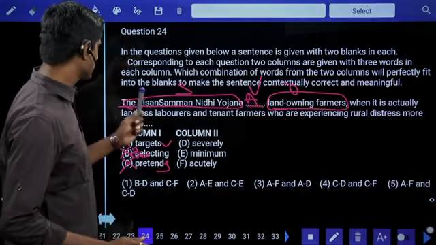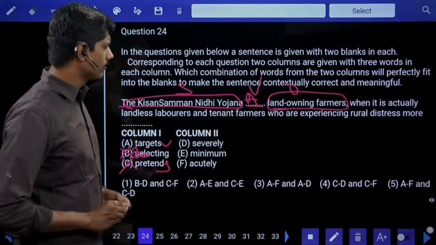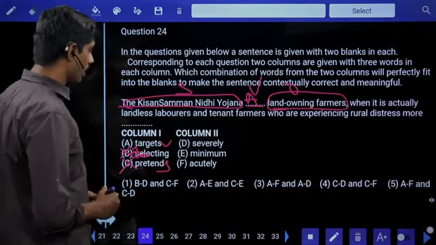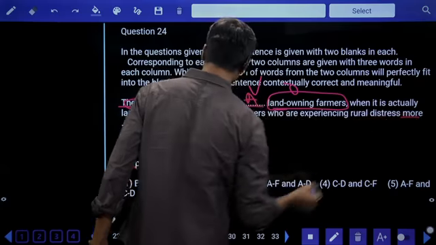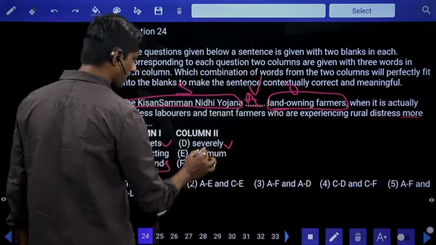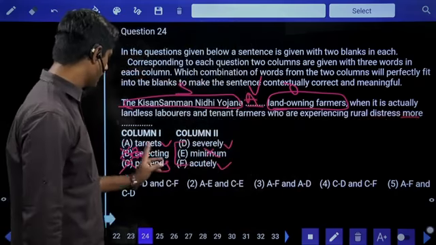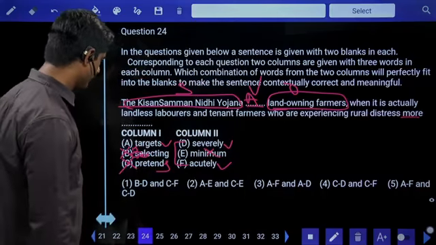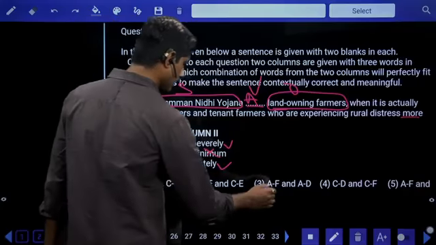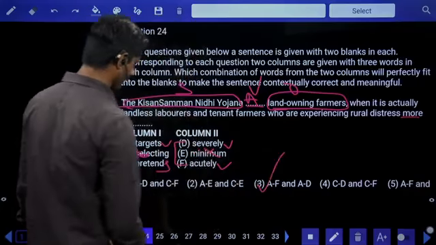Second blank: when it is actually landless laborers and tenant farmers who are experiencing rural distress, more dash. More severely, more minimum, no, more acutely, yes. Severely and acutely both have the same meaning. Hence, AD, AF.